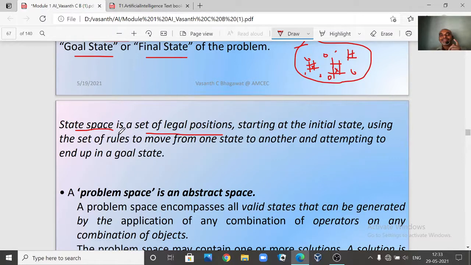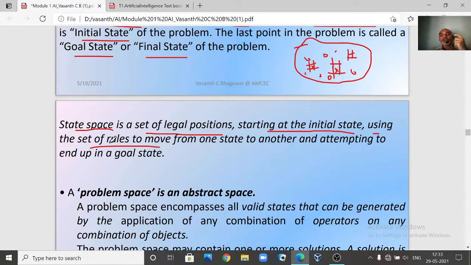So a state space is a set of legal positions starting from the initial state. You are going to start from an initial state using a set of rules. There will be some set of rules, right? How you are going to make a move, legal moves. So using some rules to move from one state to another state. From the initial state, when player 1 makes a move, you go to one state. Then player 2 makes a move, and you go to another state.